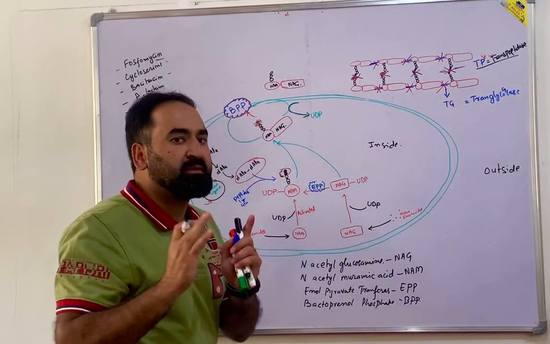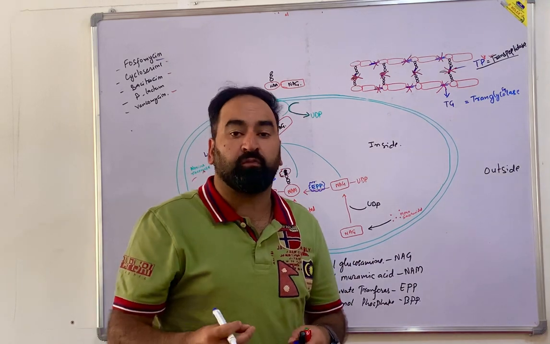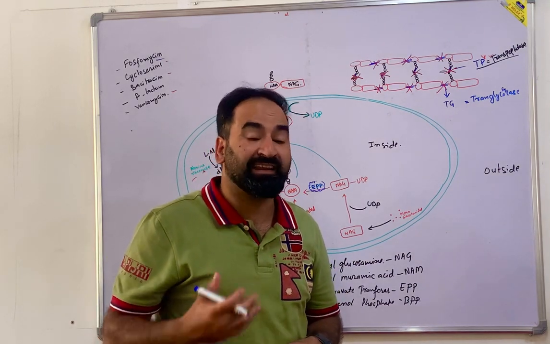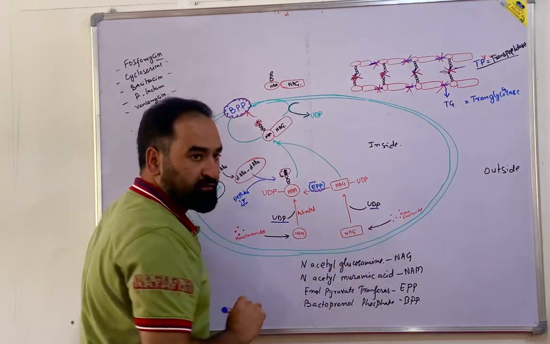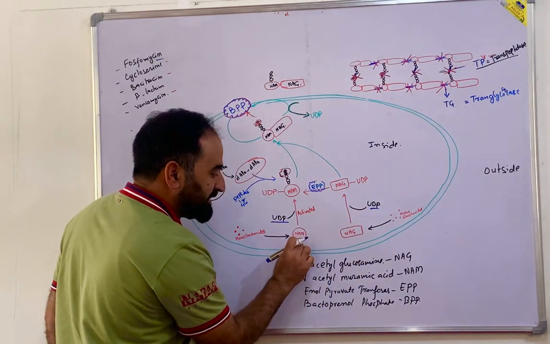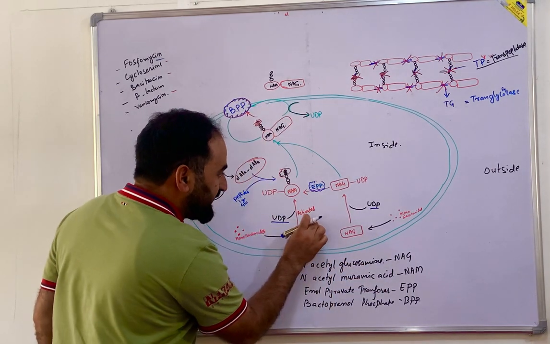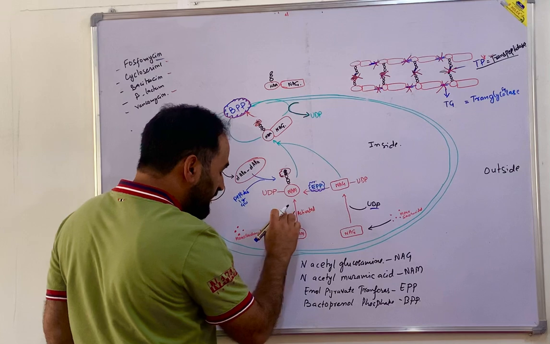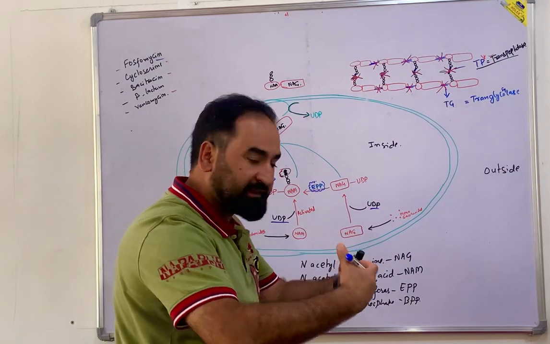There is a basic principle in biochemistry that whenever they undergo any polymerization, it requires energy, and here the energy source is UDP, uridine diphosphate. This UDP activates these two units in order to fuse each other. These get activated and get attached with the UDP, because they are going to attach each other.